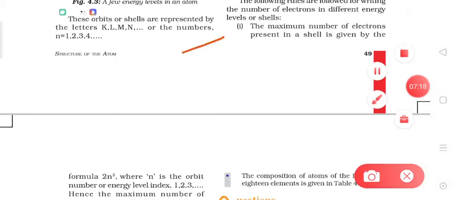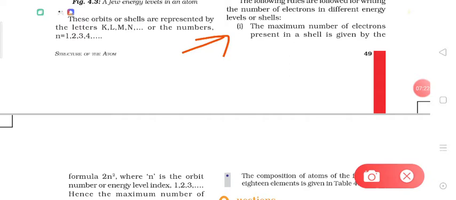First rule: the maximum number of electrons present in a shell is given by the formula 2n square, where n is the orbit number or the energy level index, which may be 1, 2, or 3.